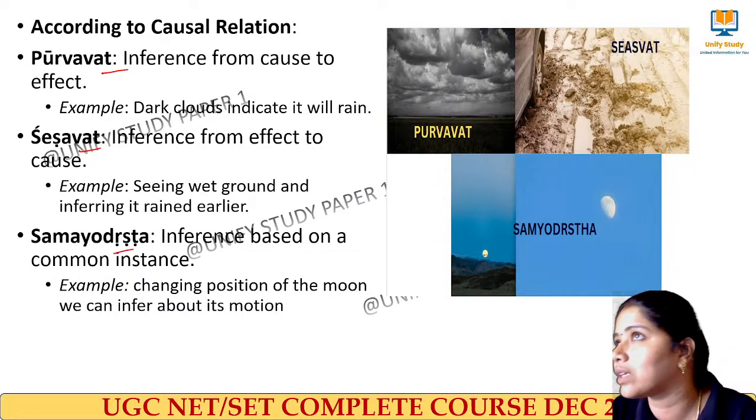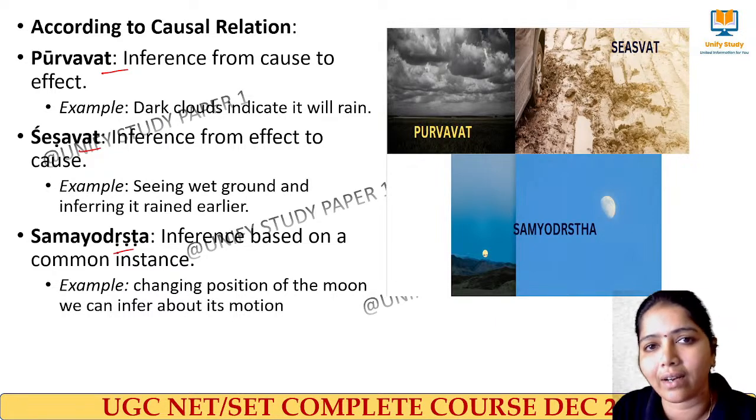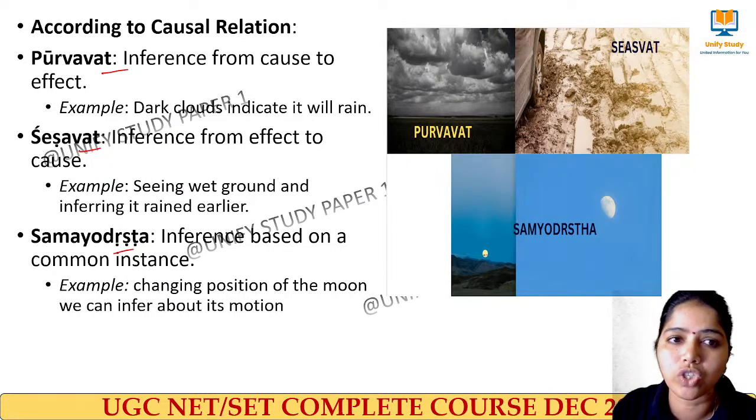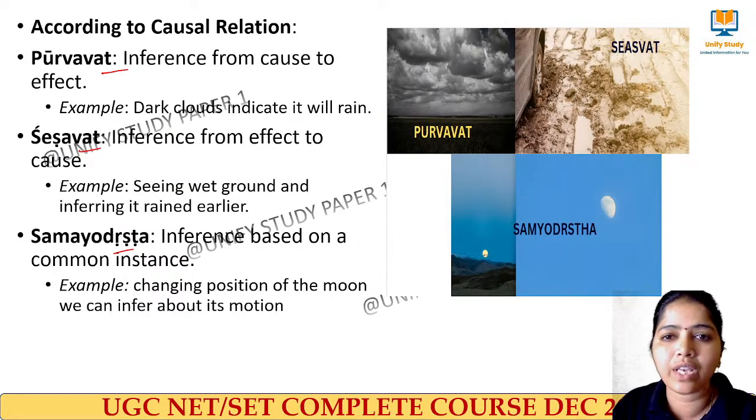At 5 o'clock when you look at the sky, it is very dark. Dark clouds are there. So you infer that definitely it will rain when we go out, so better not to go. You take a decision. Clear? So now what happens here? The inference has been taken from cause to effect.